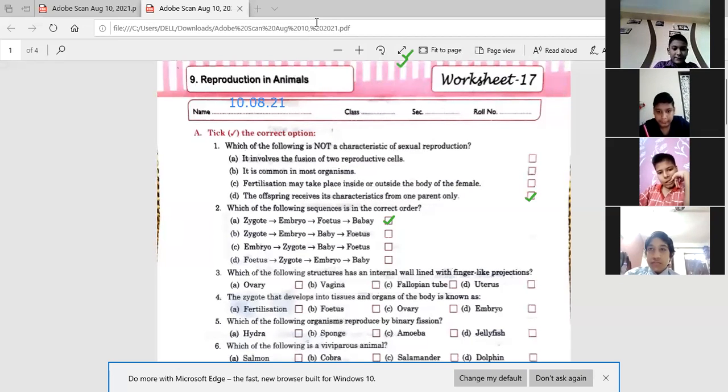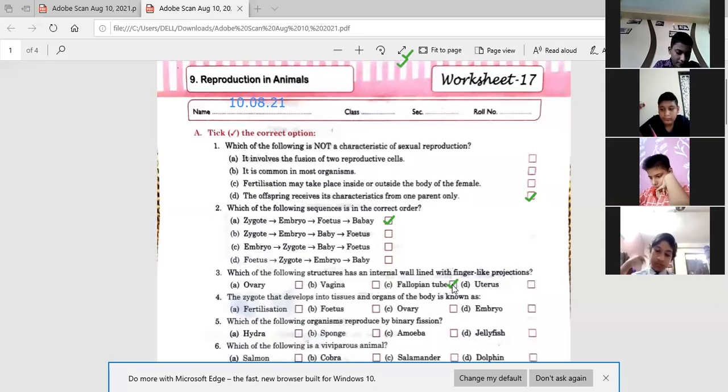Fallopian tubes. It has a finger-like projection. Again, you can read: ovary, vagina, fallopian tubes, uterus. So it's the fallopian tubes.